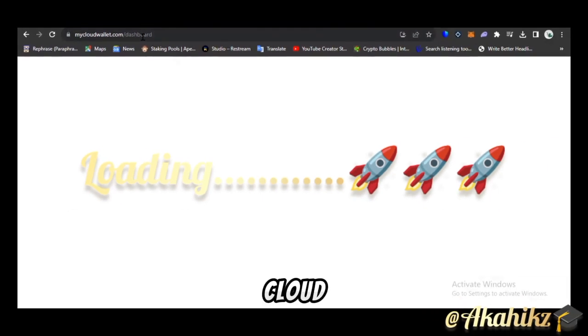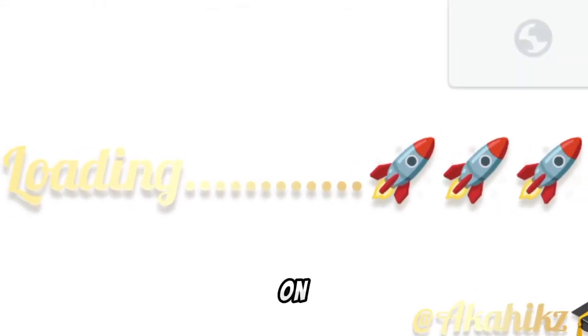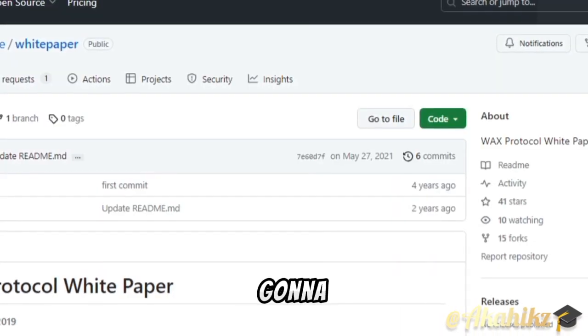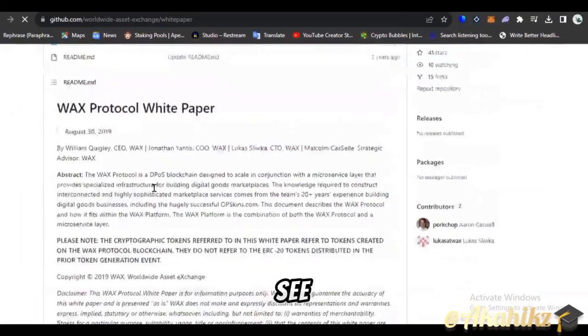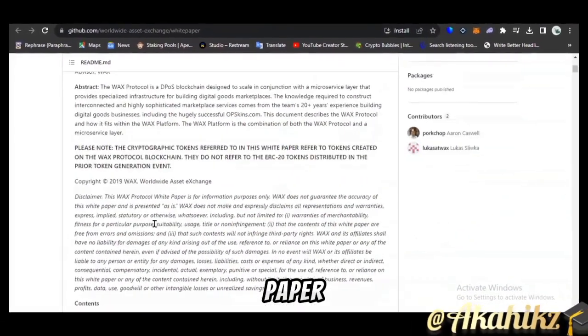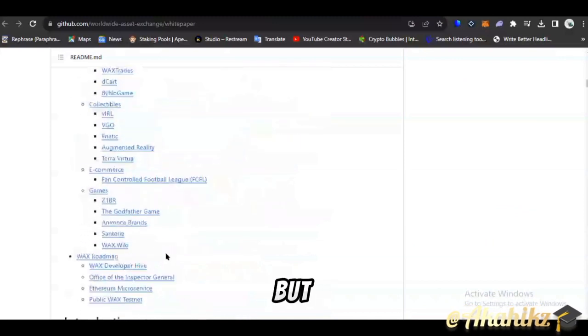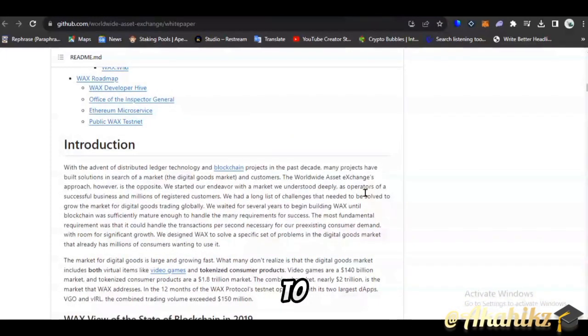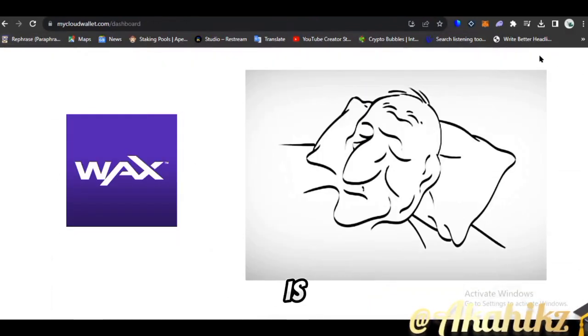For you to activate your cloud wallet, you need to have about 5 WAXP, and WAXP is currently listed on major exchanges. I think I'm just going to wait for this to load up. But mind you, while that is loading up, you want to see here. So this is the official white paper. It's very lengthy, but it's very interesting for you to read up, and very good for you to understand what WAXP is all about.